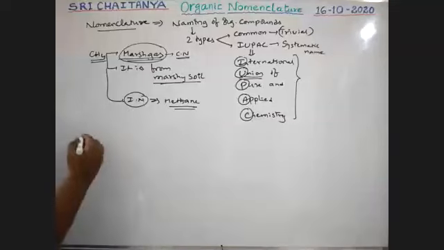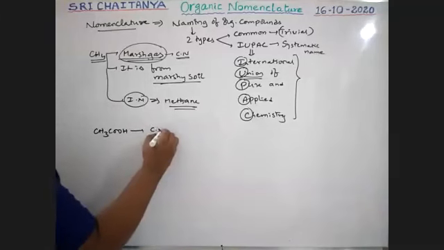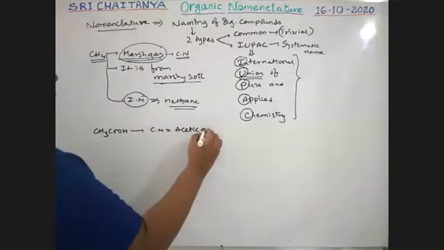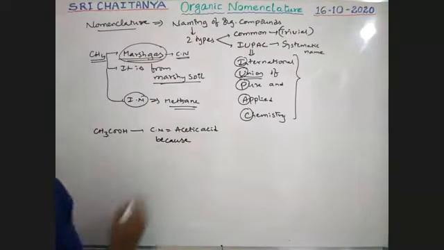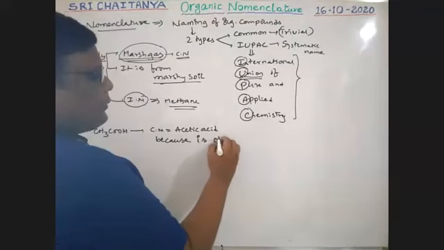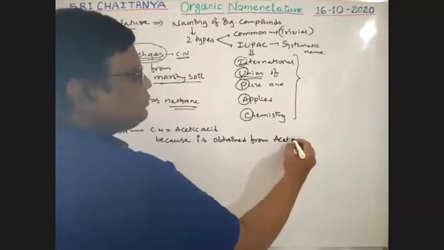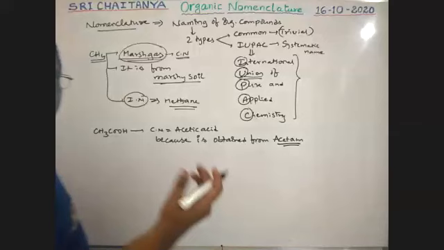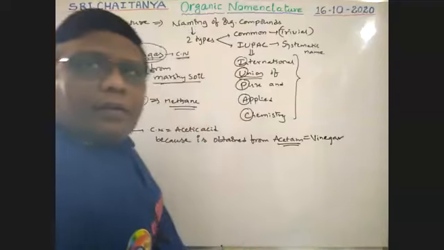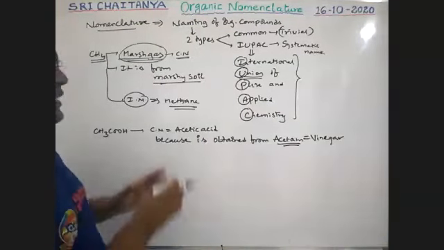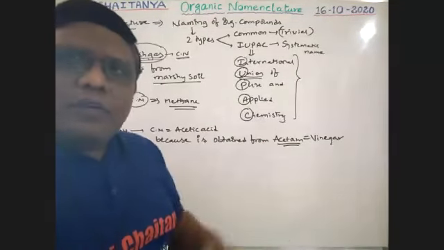See here, one more example. That is acetic acid, CH3COOH. Its common name is acetic acid. Why is it called acetic acid? Because it is obtained from acetum. Acetum means vinegar. The acid present in vinegar is acetic acid. So from acetum, the acid is collected. That is why it is called acetic acid.